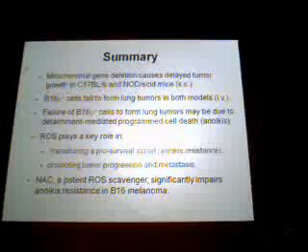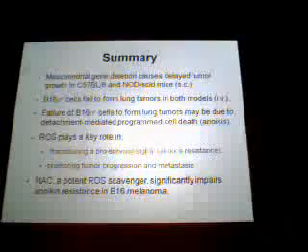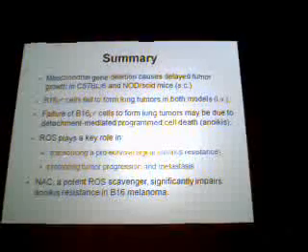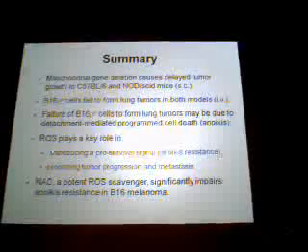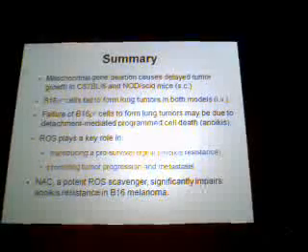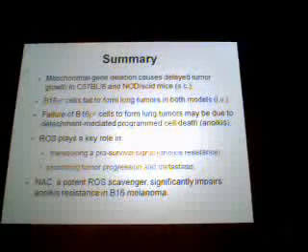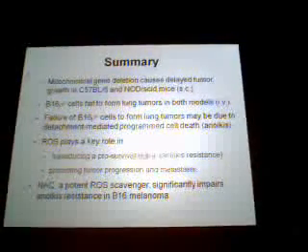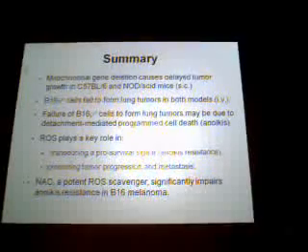Failure to form these tumours may be due to anoikis, the detachment-mediated programmed cell death that I mentioned. ROS plays a key role in transducing pro-survival signals. It is an important signalling molecule, and it appears to be associated with progression and metastasis, at least in some models.